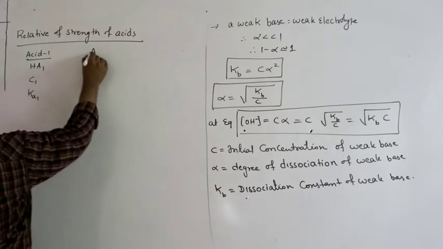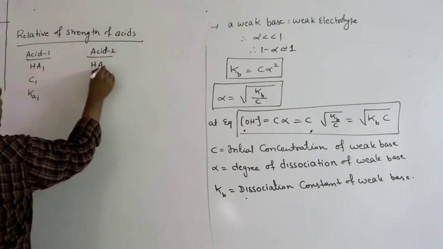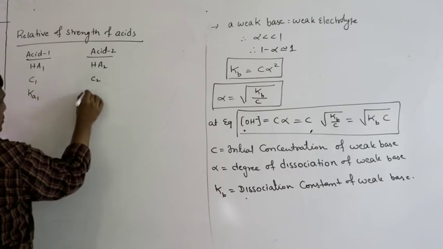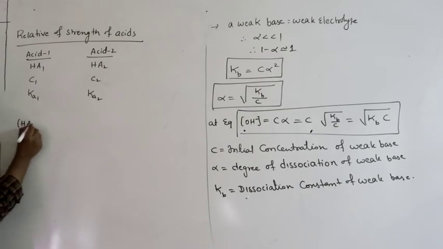Acid 2, another different acid, say HA2, initial concentration C2, dissociation constant is Ka2. Then the relative strength of two acids, that is HA1 by HA2,